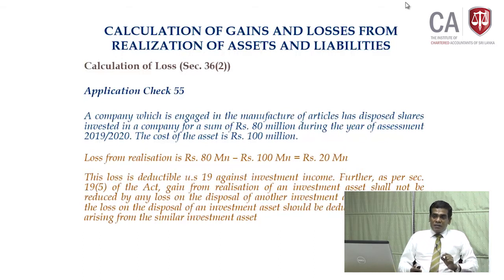So in short, since the company had a loss from the disposal of shares, this particular 20 million you can set off only against the gain from disposal of the same investment asset, being shares. According to subsection 5 of section 19, this loss you can't set off against the gain from realization of another investment asset, maybe land or building.